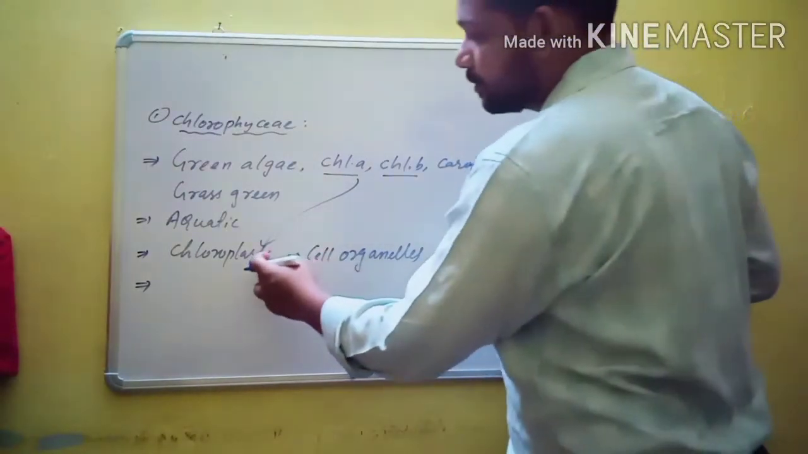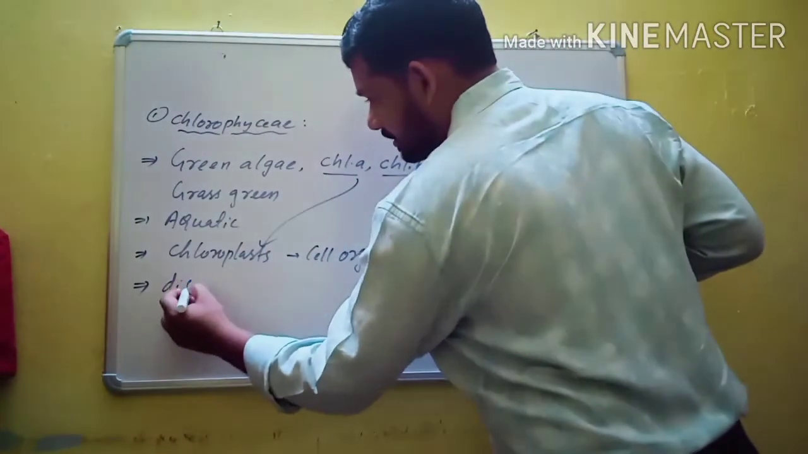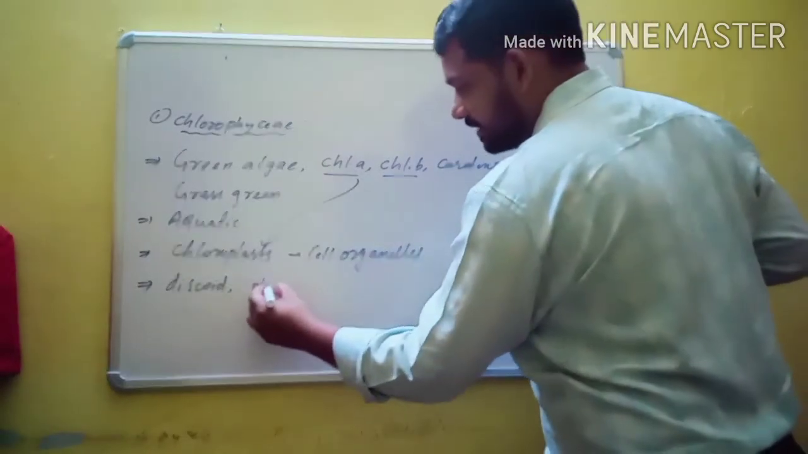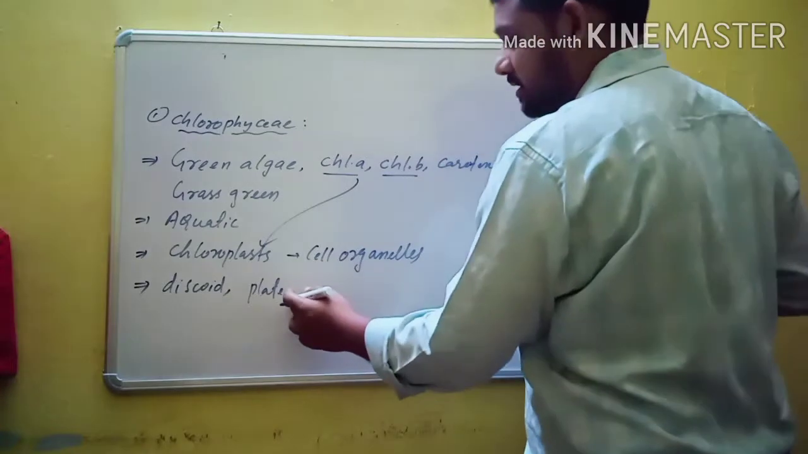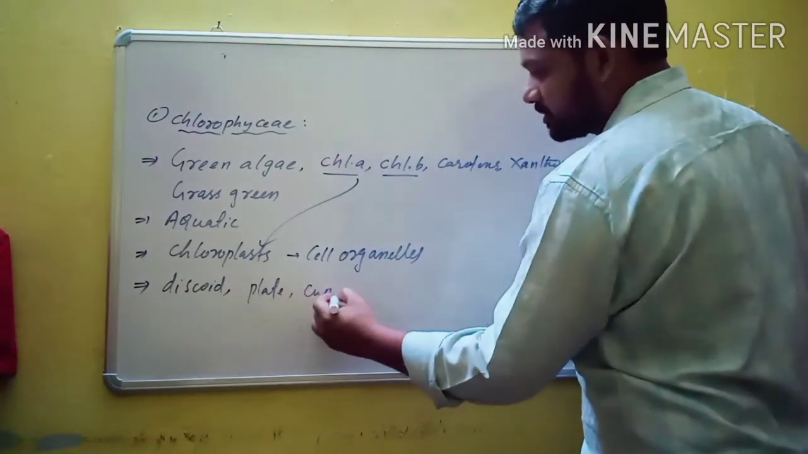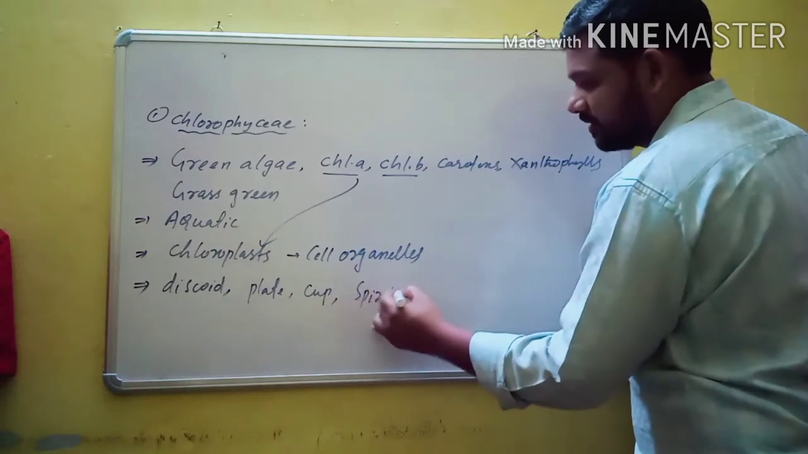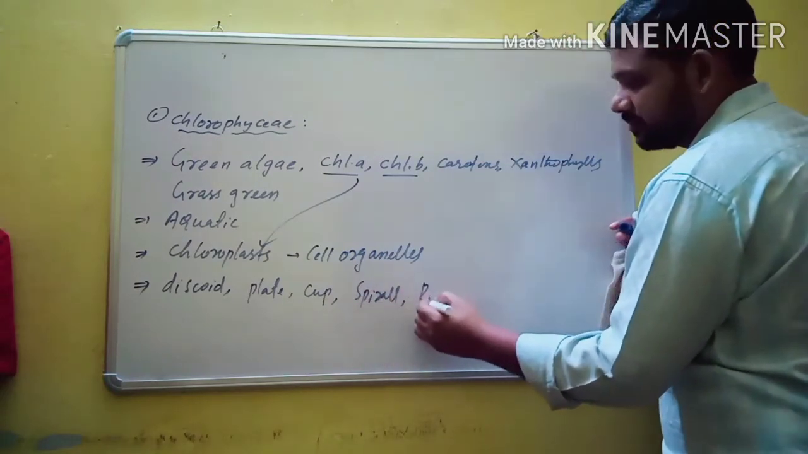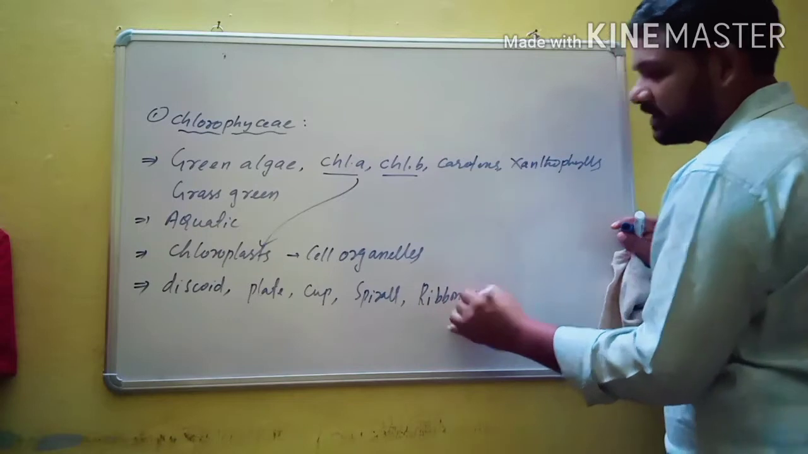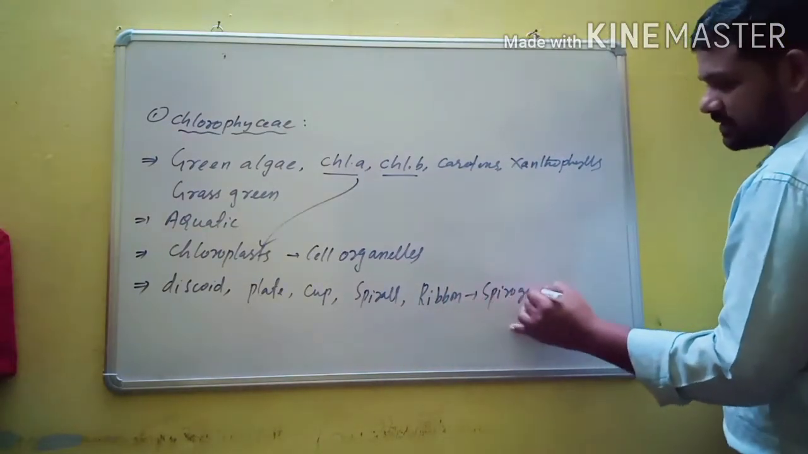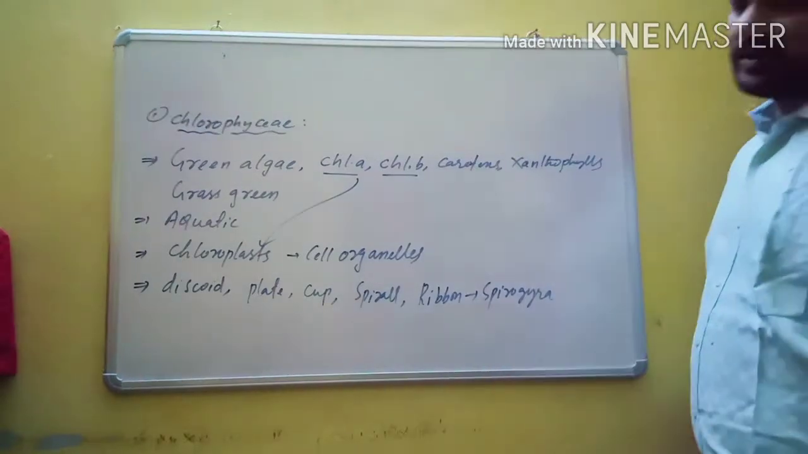Some of the chloroplasts are discoid in shape. Some are plate-like, some are cup shaped, some are spiral, and some are ribbon shaped. Ribbon shaped chloroplasts are usually present in Spirogyra. It is a very important point.